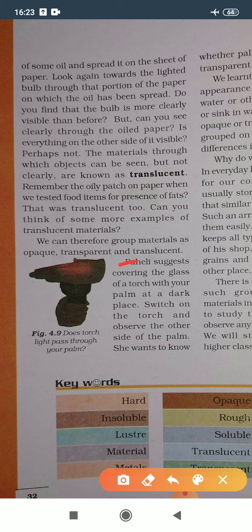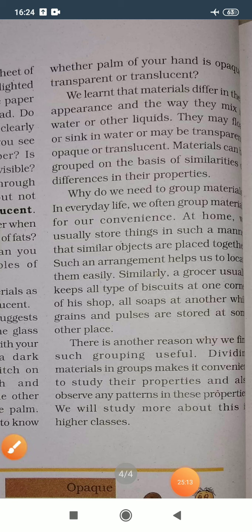Paheli suggests covering the glass of a torch with your palm at a dark place. Switch on the torch and observe the other side of the palm. So you can see here, if we see with the help of the torch, then some red light was seen here, but this light never passes through our hand. Whether the palm of your hand is opaque, transparent or translucent? So our palm is opaque material.